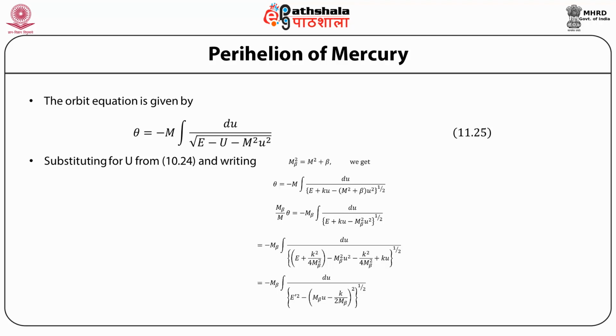Just manipulating the symbols here, we can write this orbit equation as theta is equal to minus m beta integral of du divided by E prime square minus the whole square of the quantity m beta u minus k by 2 m beta,